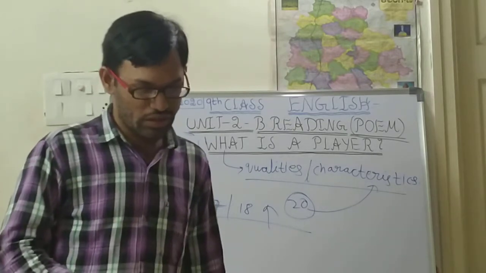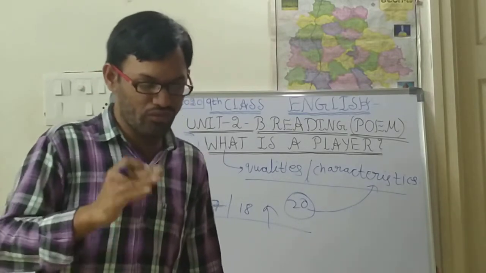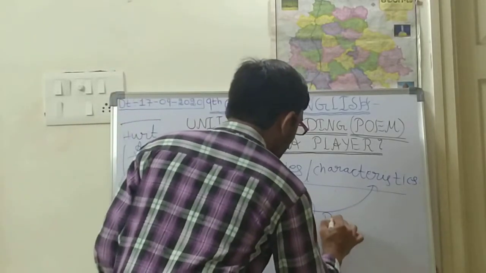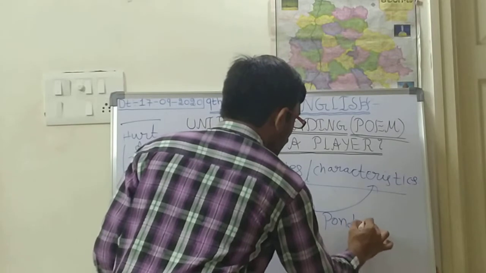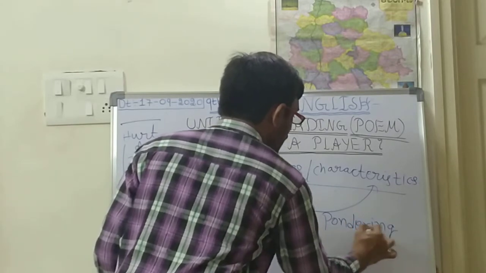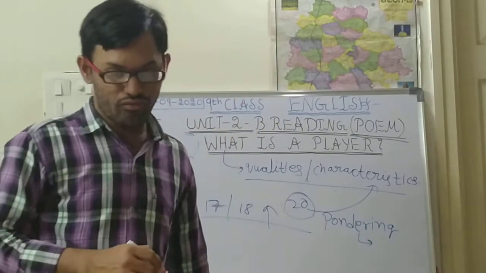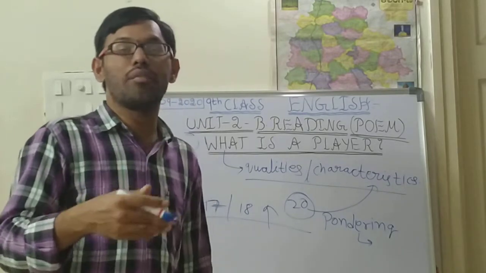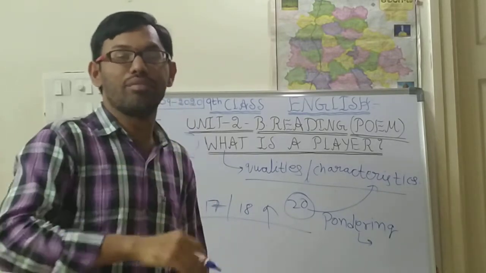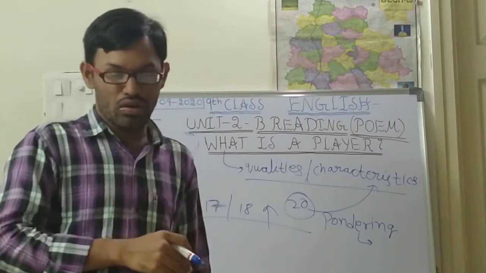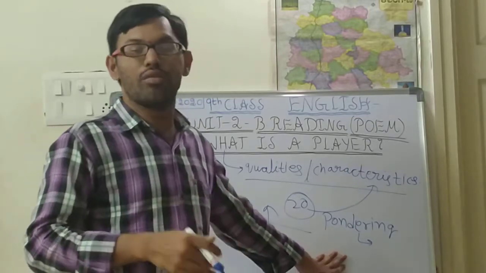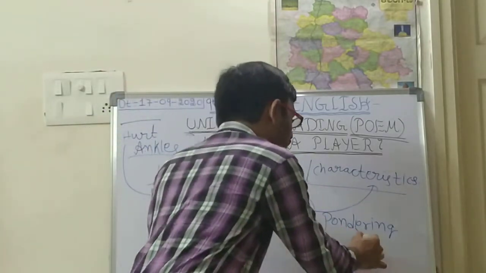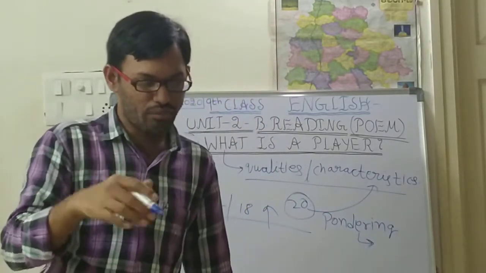Next, never pondering about failing. Pondering here means taking care about a particular time period, thinking about that particular time period. Here they never ponder about failing.